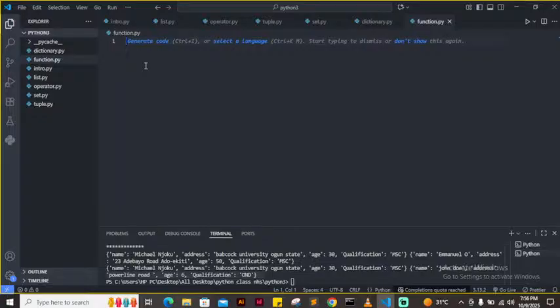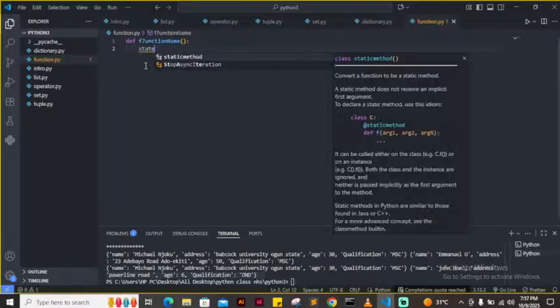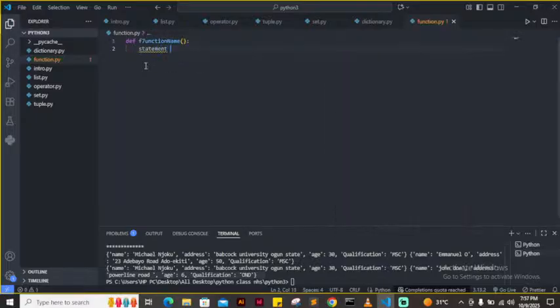A function is declared in Python with what? With def. Then followed by your function name, then your statement. After writing your statement, you want to trigger your function. So what you do now, you call your function. You call your function name.